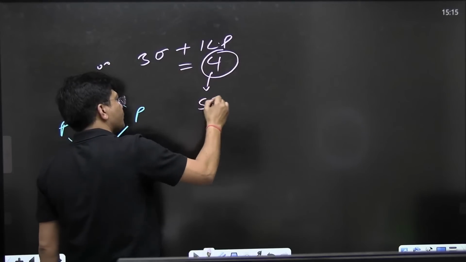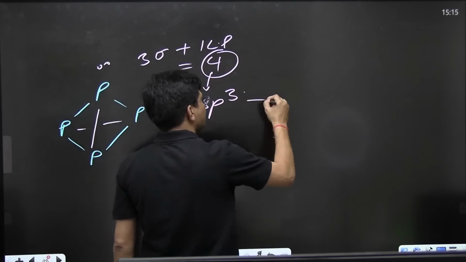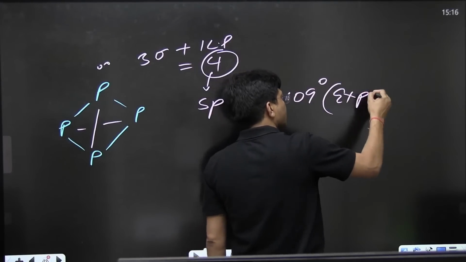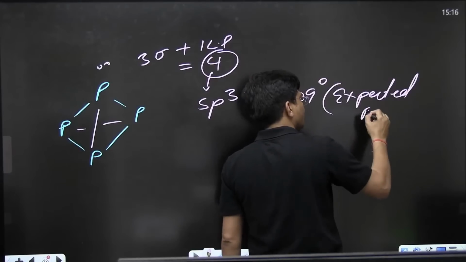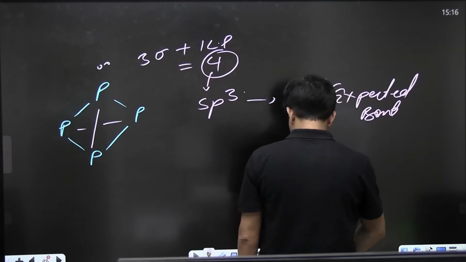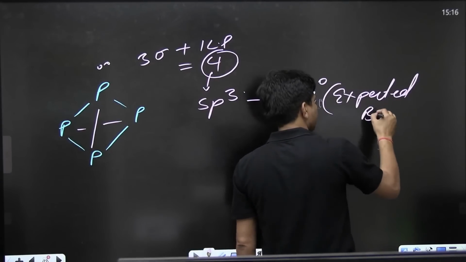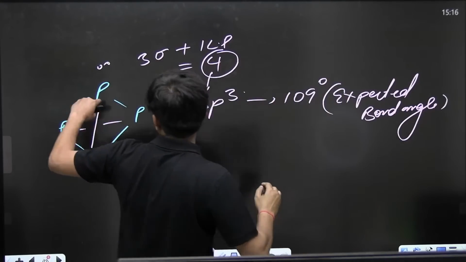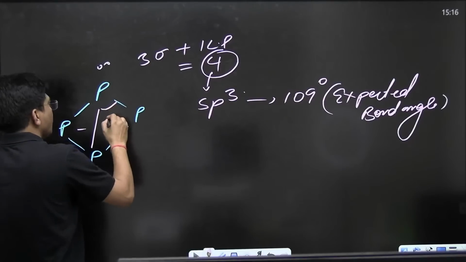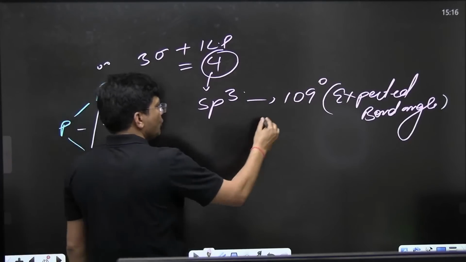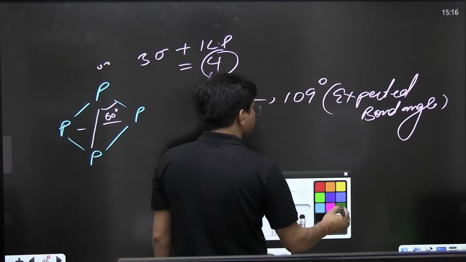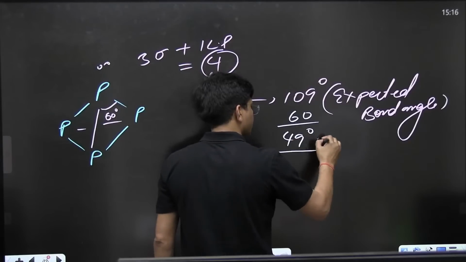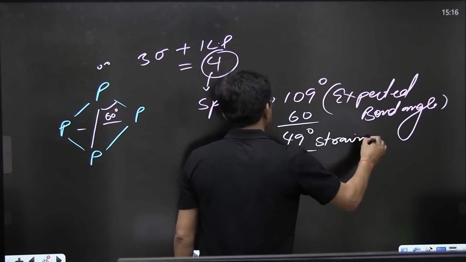4 means sp3 hybridized, and sp3 hybridized means the expected bond angle is 109. Can you see what I am writing? Expected bond angle is 109, but you can see this cycle is having only 60 degree angle. Supposed was 109, actually it is only 60 degree. You can see a strain of 49 degree.